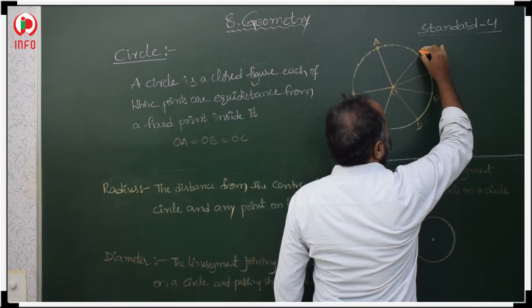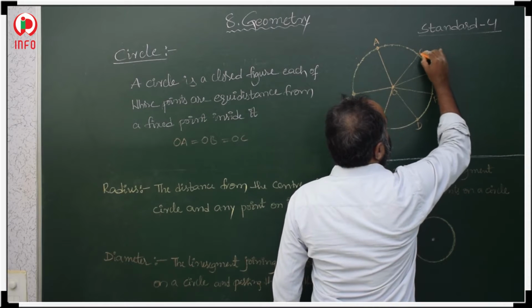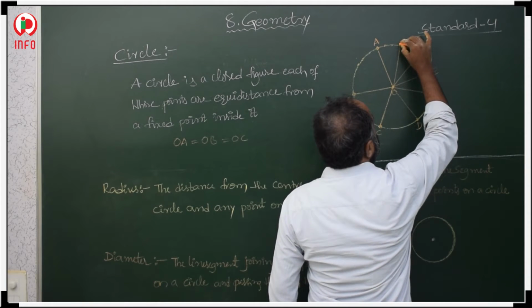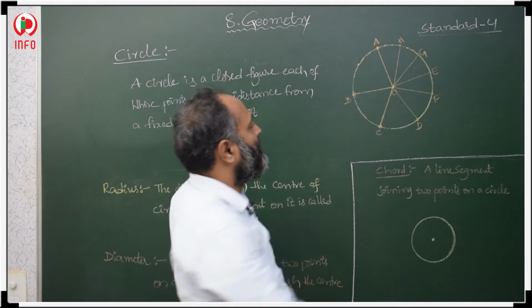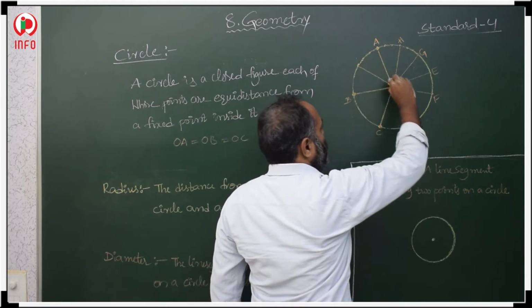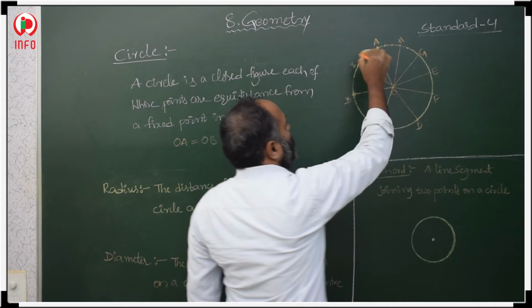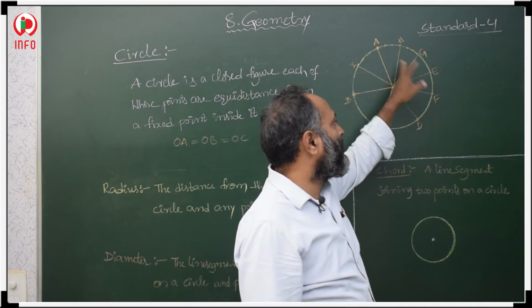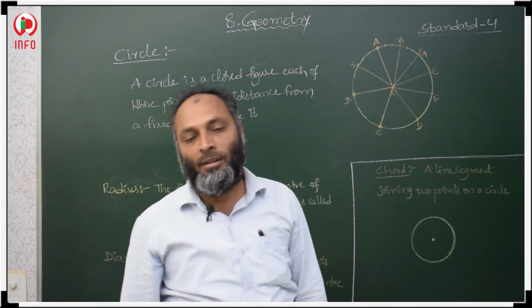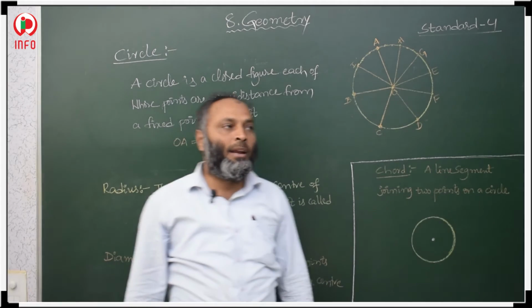F, G, H, all these are radii of the circle. OA, OB, OC, OD, OE, OF are all radii of the circle.